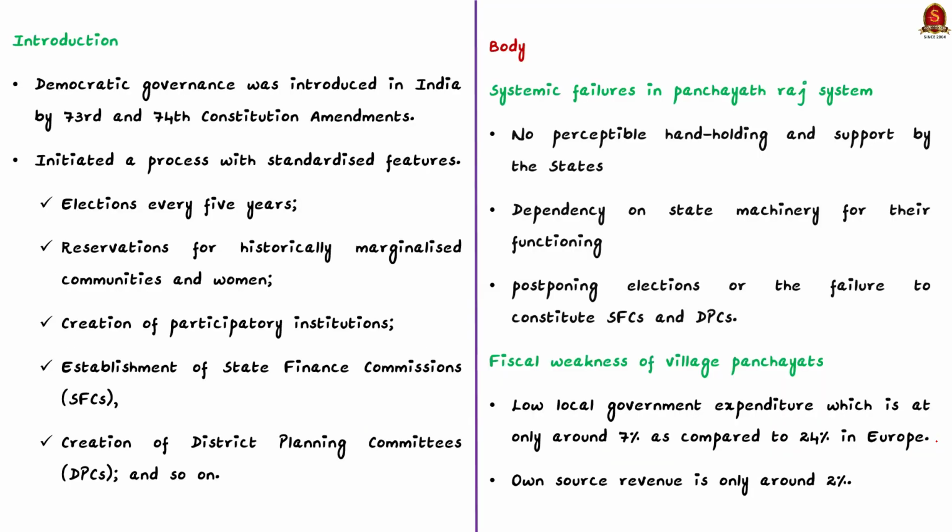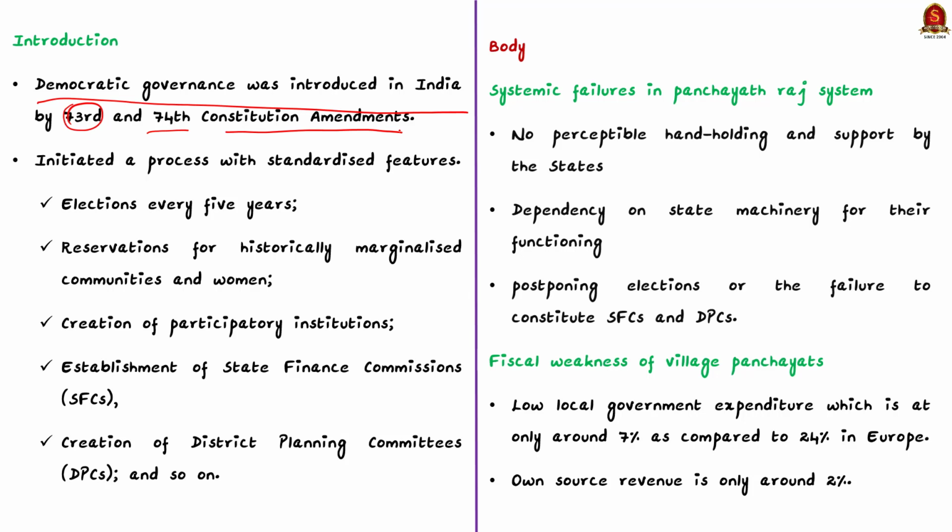Now moving on to the introduction part, here you can write that democratic governance was introduced in India by the 73rd and 74th Constitution Amendments, which came into force on April 24 and June 1st, 1993 respectively.